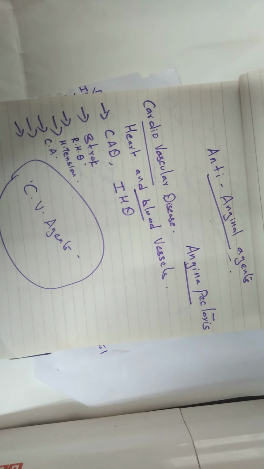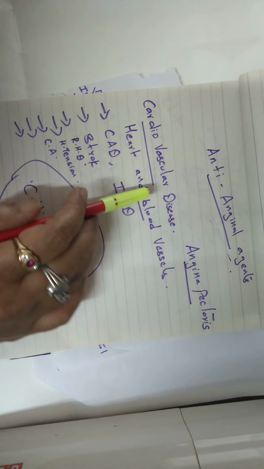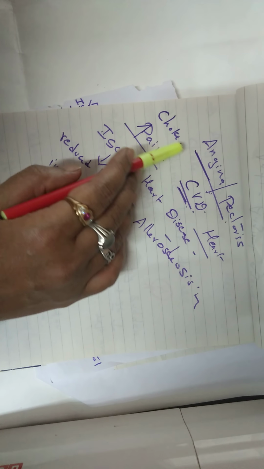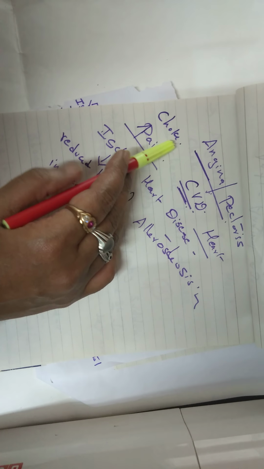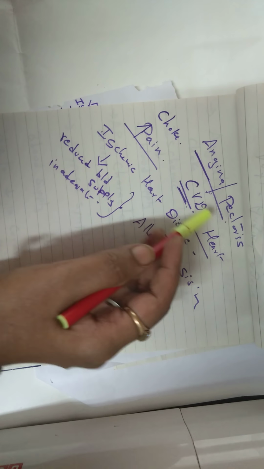Now before going to anti-anginal drugs, we should know what angina pectoris is. The word angina pectoris is derived from Greek, where angina means choking or a feeling of pain or discomfort, and pectus means heart.